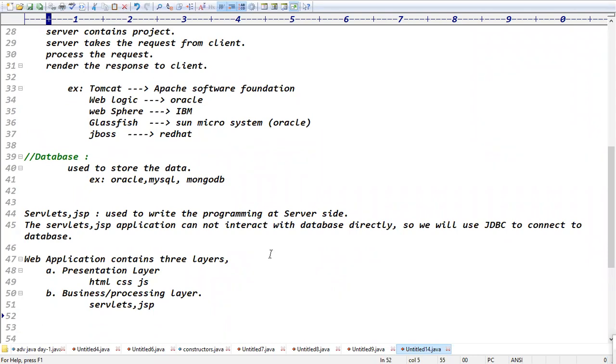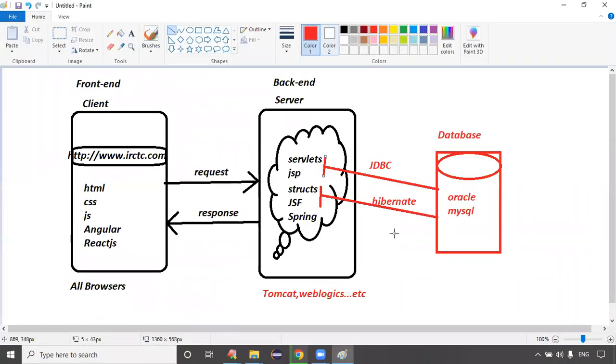Servlets, JSP, right? Even frameworks we have. What are the frameworks here? Struts framework and JSF framework. The third layer is called the persistence layer, nothing but my Java application connecting with the database using JDBC. This is called the persistence layer.